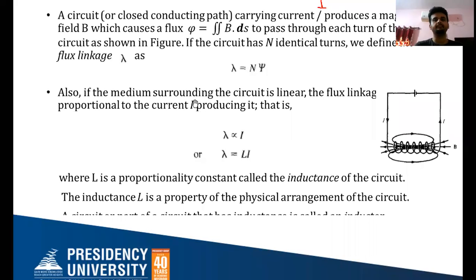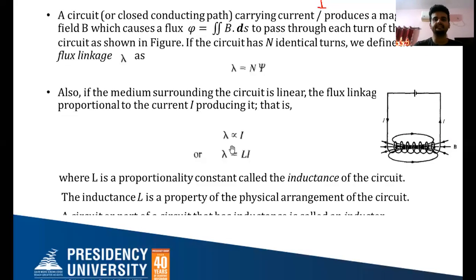Also, if the medium surrounding the circuit is linear, the flux linkage is proportional to the current I producing it, that is lambda proportional to I, or lambda equals L into I. So the more the current, the more will be the flux linkage.